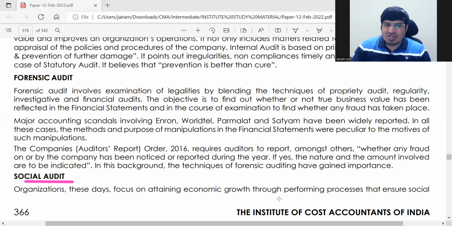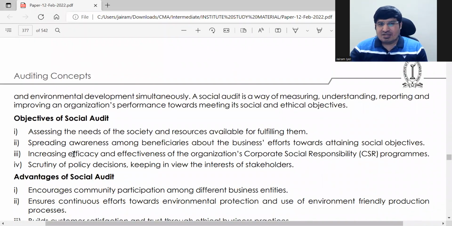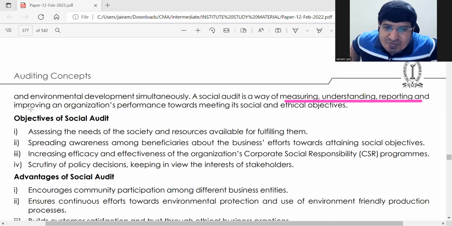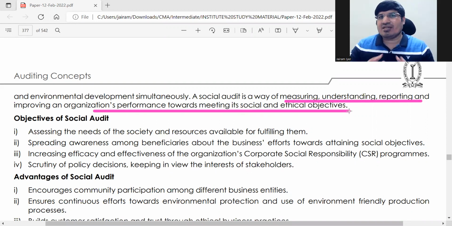Okay. So organizations perform processes that make them socially relevant. So what is a social audit? It's a way of measuring, understanding, reporting and improving. Okay, there's no need to write so many words. It is a way of measuring and reporting an organization's performance towards meeting its social and ethical objectives.